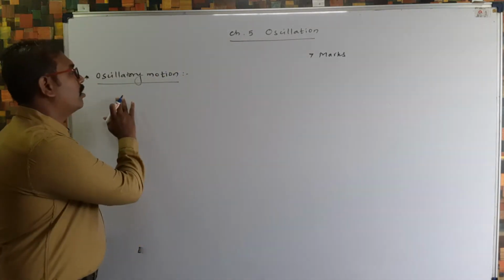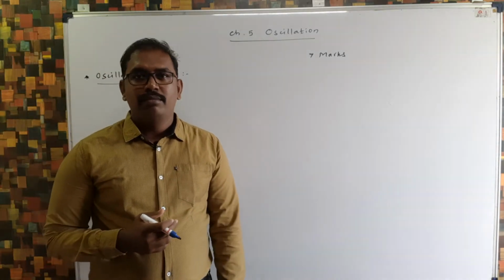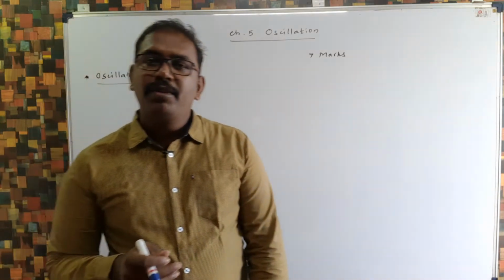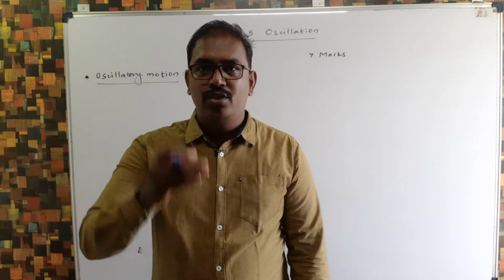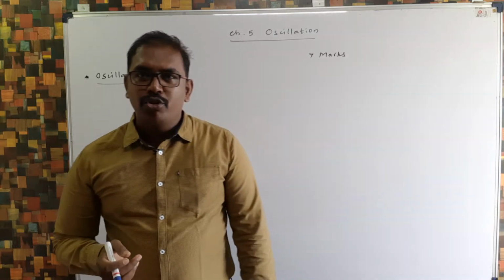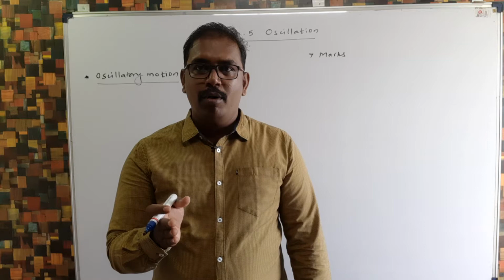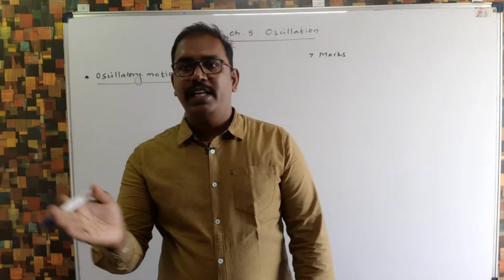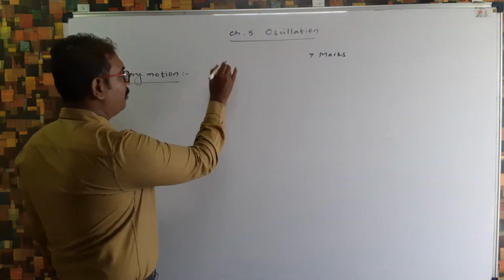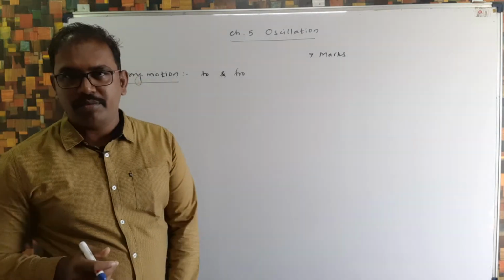Now let me start this chapter with the introduction. First thing we learn is what is oscillatory motion. Basically in previous standard also you already learned many kinds of oscillatory motion. For example, the motion of the needle of the sewing machine is oscillatory motion, means to and fro type of motion, once to this side, once to that side. Another example is motion of bob of simple pendulum, moving once to this side and once to this side, to and fro motion. In simple words we can say that to and fro motion is called oscillatory motion.